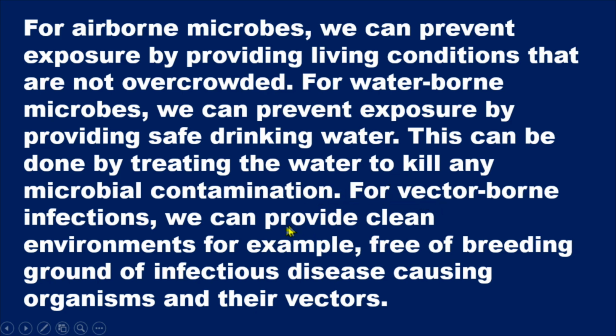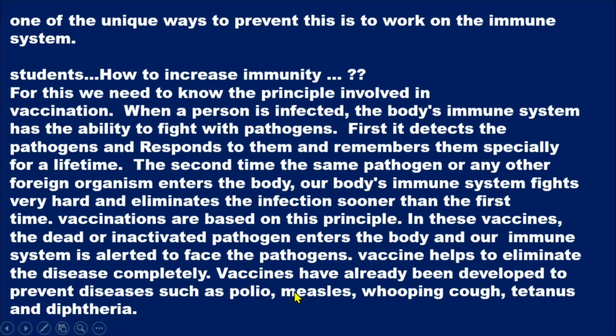For vector-borne infections, we can provide clean environments, for example, free of breeding grounds of infectious disease causing organisms and their vectors. And next we have the second method of preventing disease, that is by improving the resistance power. Here, to understand this, we have to know the principle involved in vaccination.